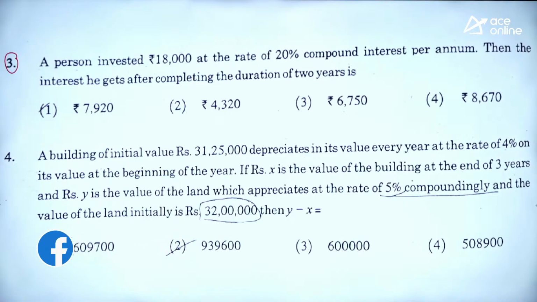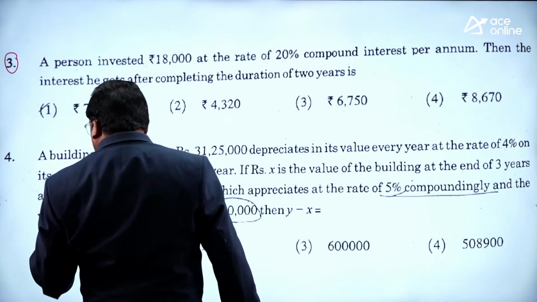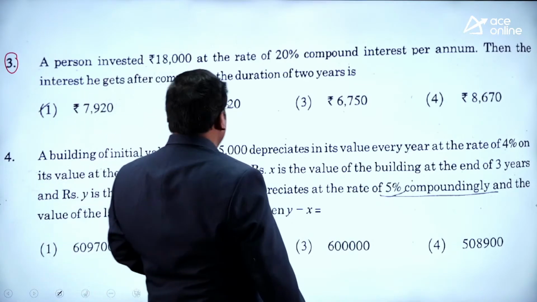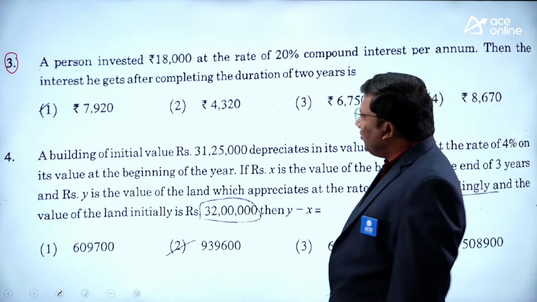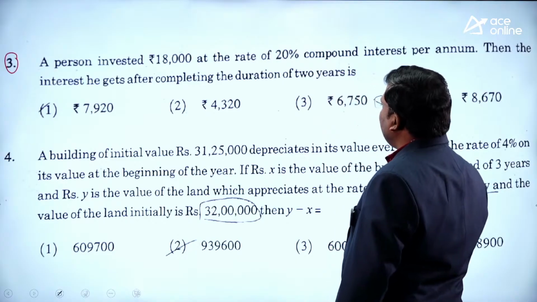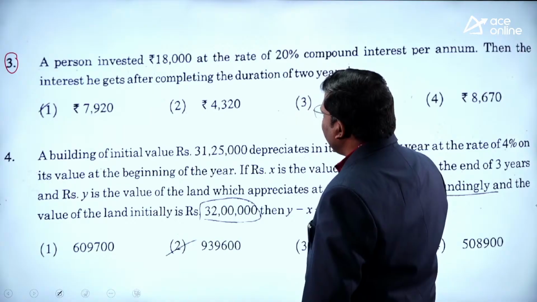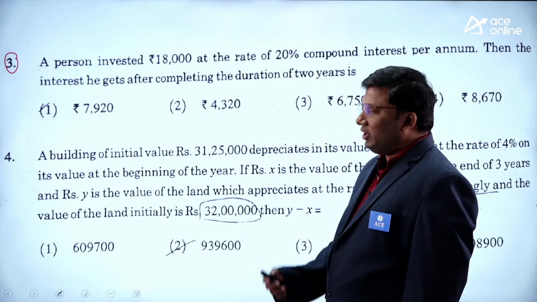Next one. Read the third question. Let us solve the third question as well as the fourth question. Arithmetic based questions, unique approaches I will discuss in the class. Question: a person invested 18,000 at the rate of 20% compound interest per annum, then the interest he gets after completing the duration of 2 years.